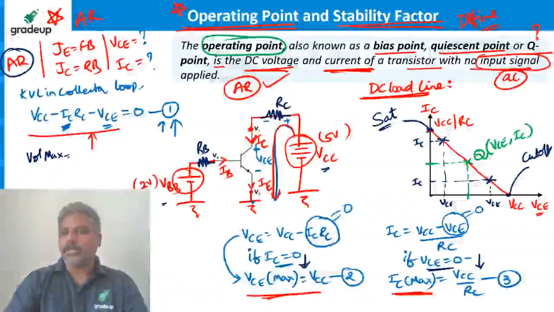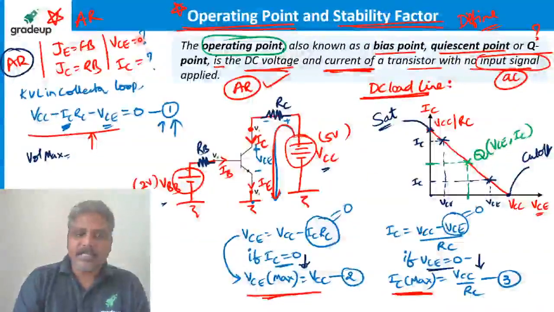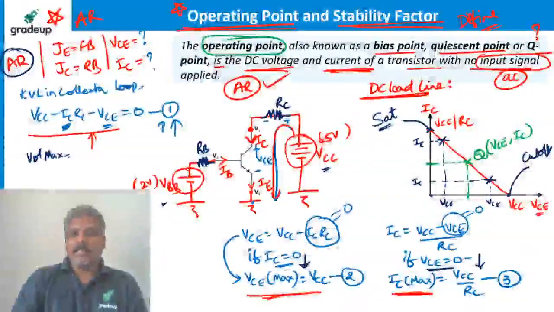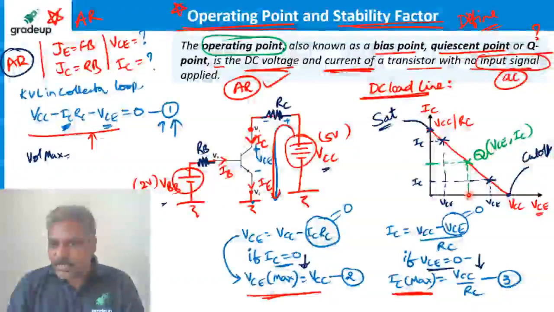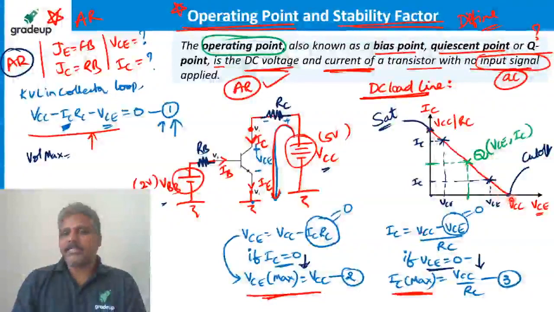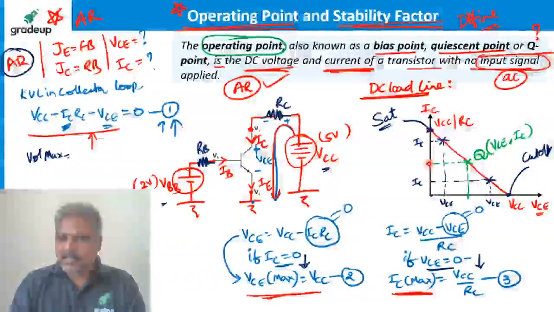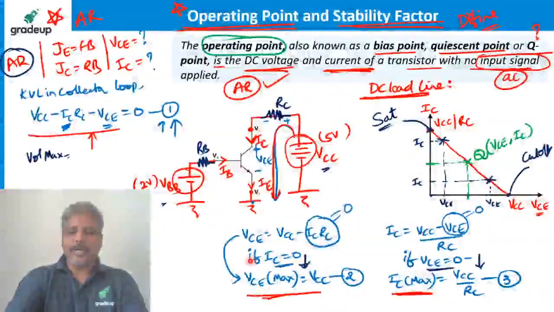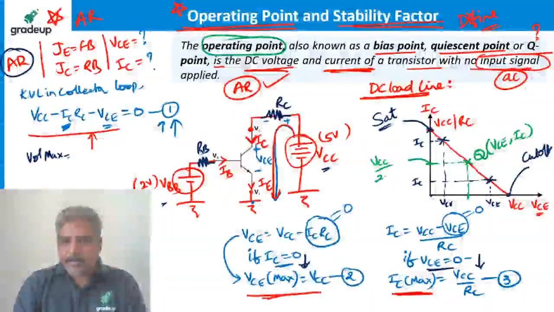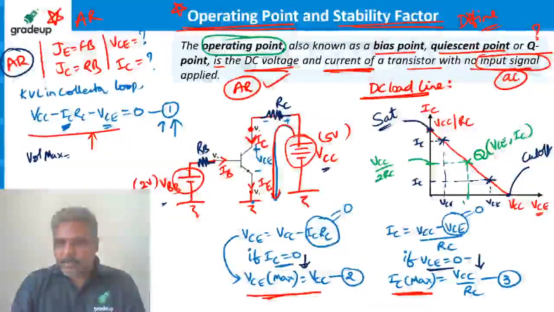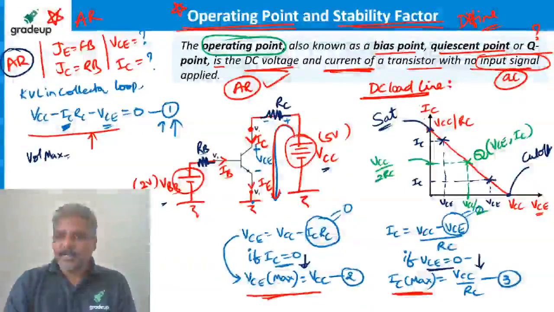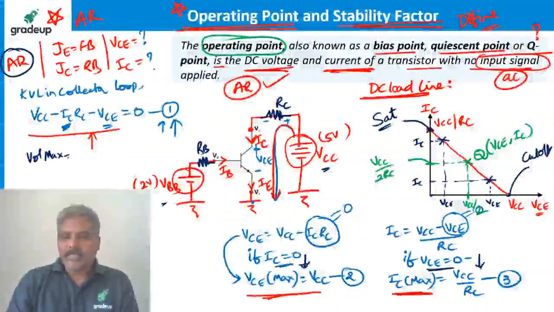How much are this voltage and current? Just now we had a question that we have to have some voltage and some current. Now I'll say that the voltage must be this much and the current must be this much. How much is this? VCC by 2. How much is this? VCC by 2 RC. This point corresponds to VCC by 2 RC, and this point corresponds to VCC by 2. Yes, IC by 2, which is nothing but VCC by 2 RC. This is VCC by 2.